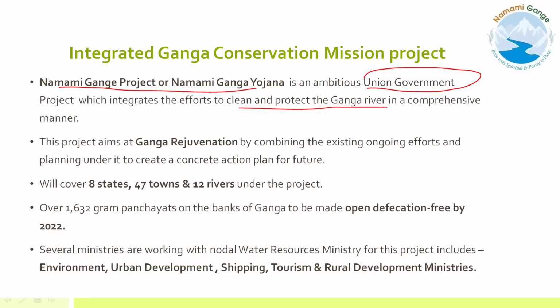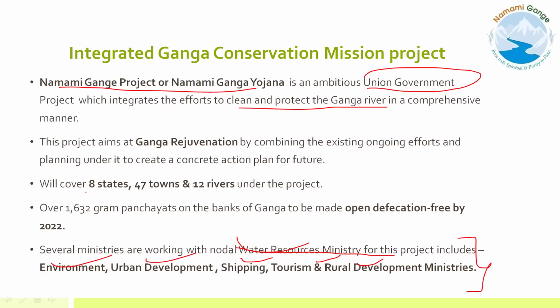Since it's comprehensive, it's not only the Ministry of Water Resources and Ganga Rejuvenation that is involved. The nodal ministry is the Water Resources Ministry, but it also includes the Ministry of Environment, Ministry of Urban Development, Ministry of Shipping, Tourism and the Rural Development Ministry.